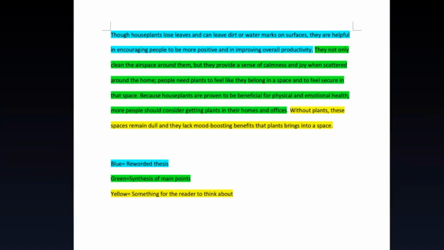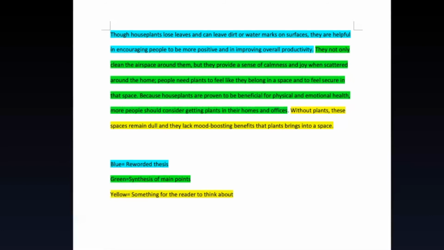I am not summarizing them. I am not repeating them. I am just kind of hinting at what those main points were without repeating them. And that is key. Just as we said earlier, there's no point in repeating what you've already said in your paper. Your readers already read it. They're at the end. You can just kind of hint at what was said and then you move along.